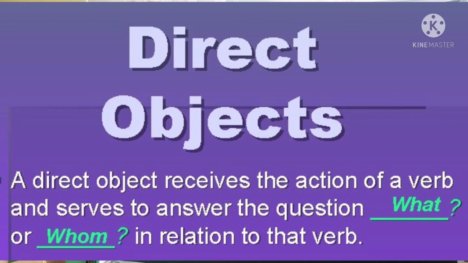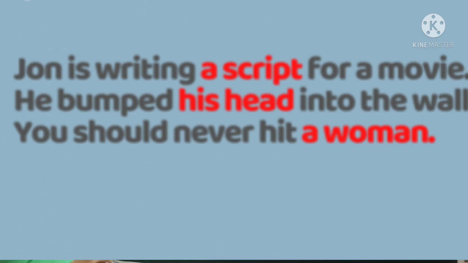Students, now let us see what is a direct object. A direct object is someone or something that receives an action. If we ask the question what or whom to the verb, then whatever answer we get to it, we call it a direct object. Here I have given a few examples. See here. John is writing a script for a movie. What is he writing? A script for a movie. So a script is a direct object.